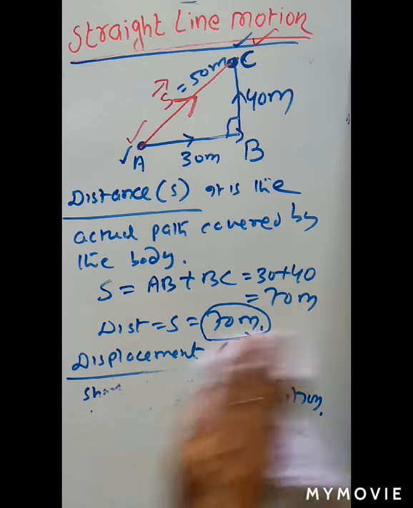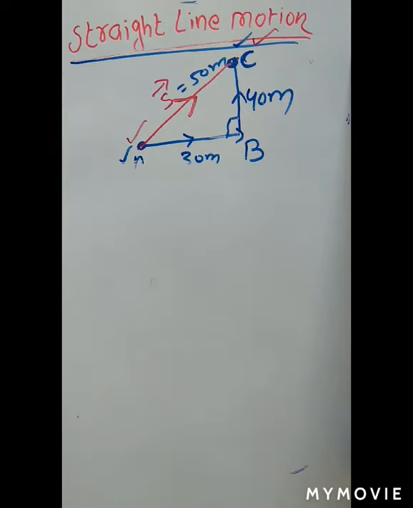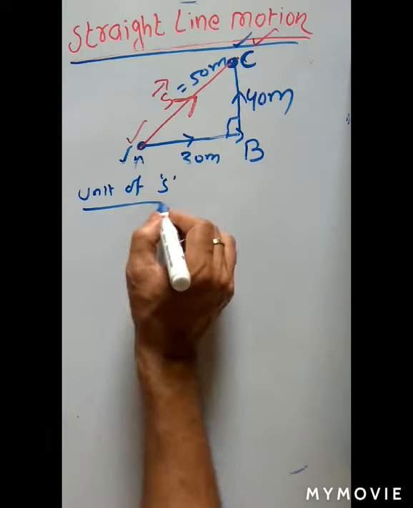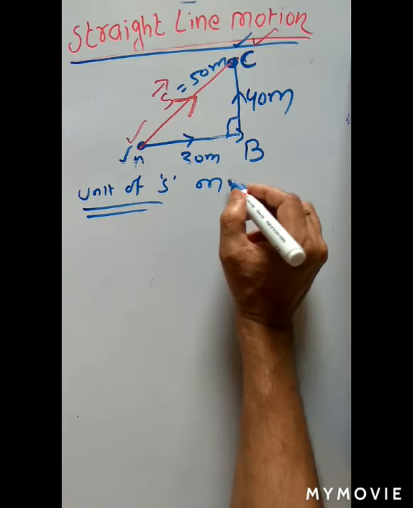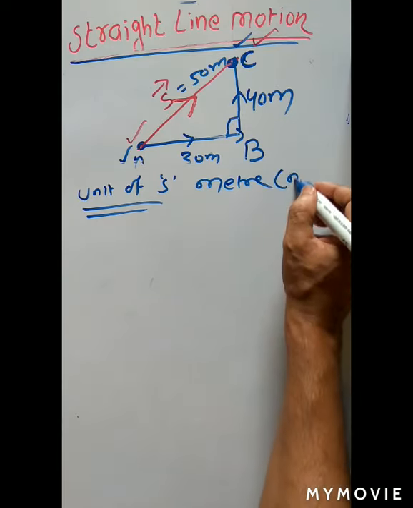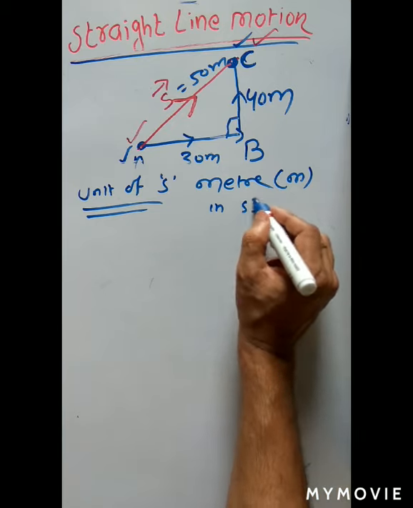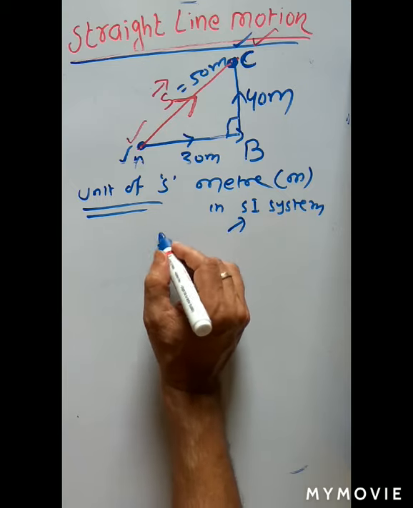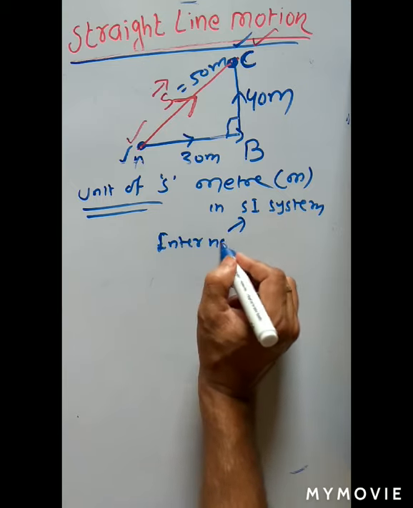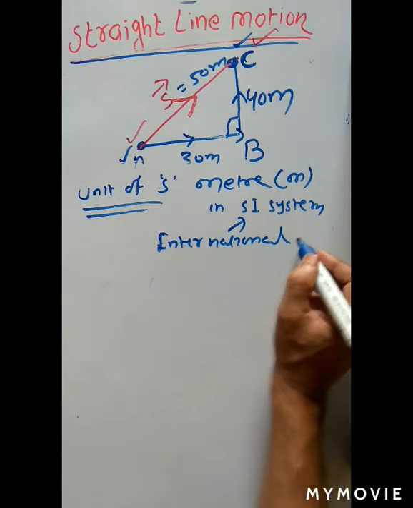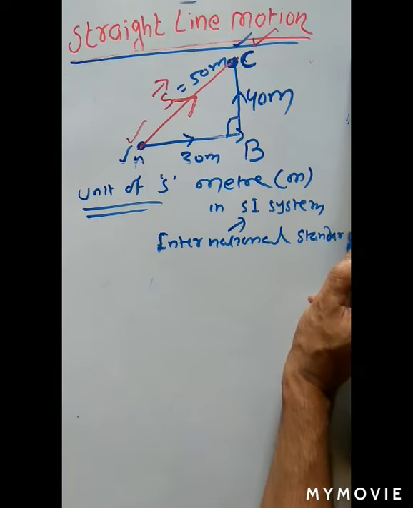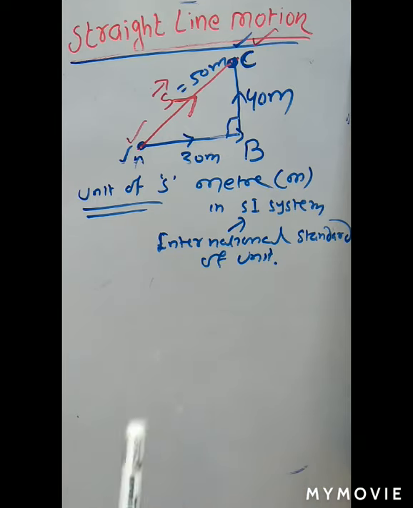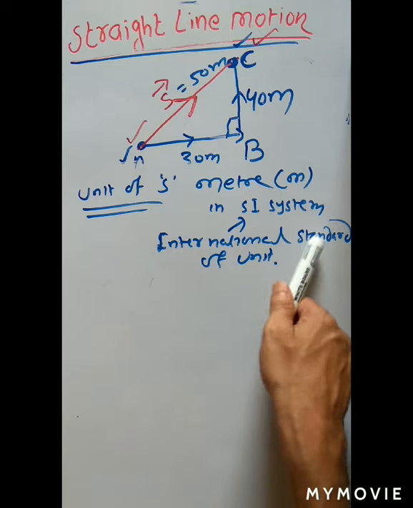Okay. So what is the unit of distance? Tell me, what is the unit of distance? Definitely the unit of distance is meter. The symbol is m, in which system? In the SI system. What is SI? SI is not school inspector. It is International Standard of Unit. Every country will accept this unit. That is called International Standard of Unit.